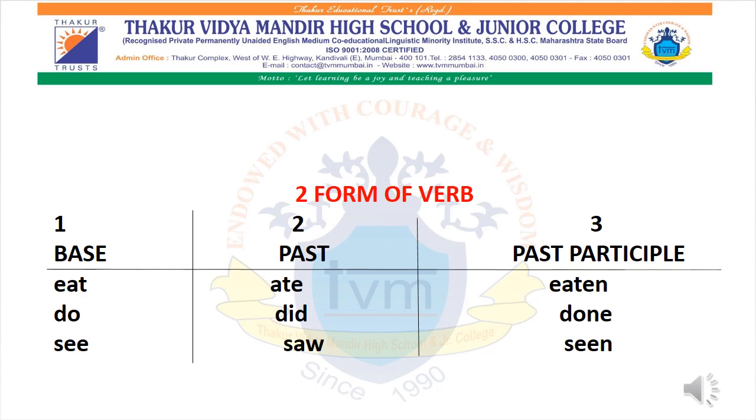If I write ate, you all will know, okay, this particular sentence is talking about the past. If I write eat, you all will understand that this particular sentence is talking of a current situation.